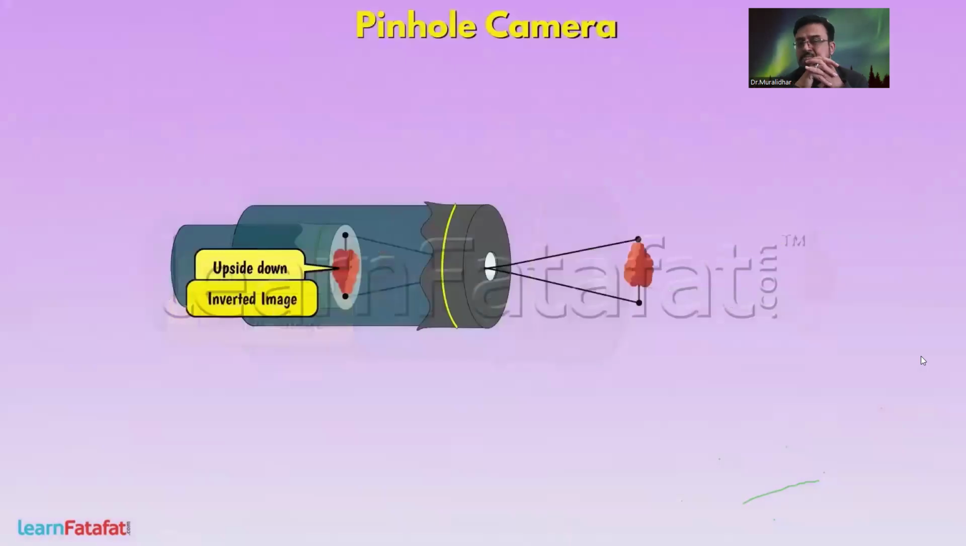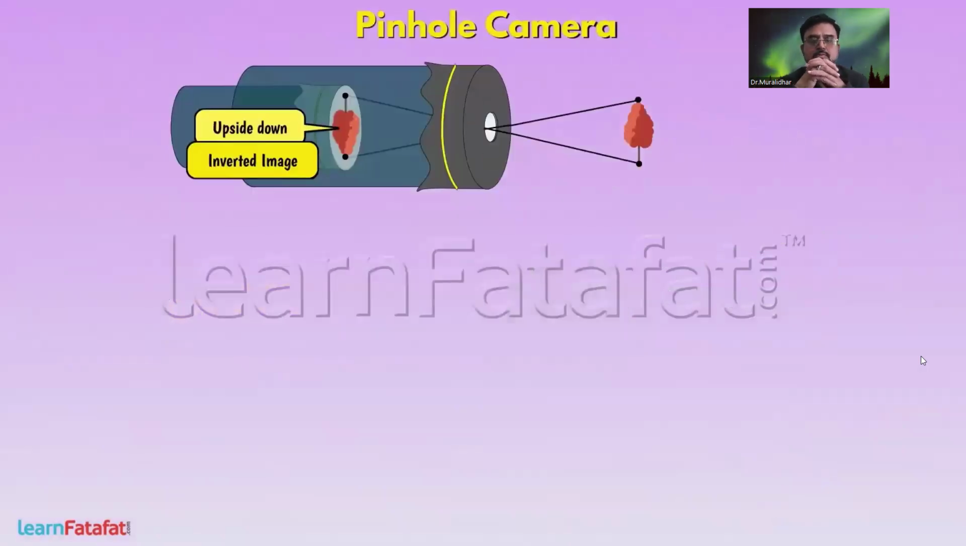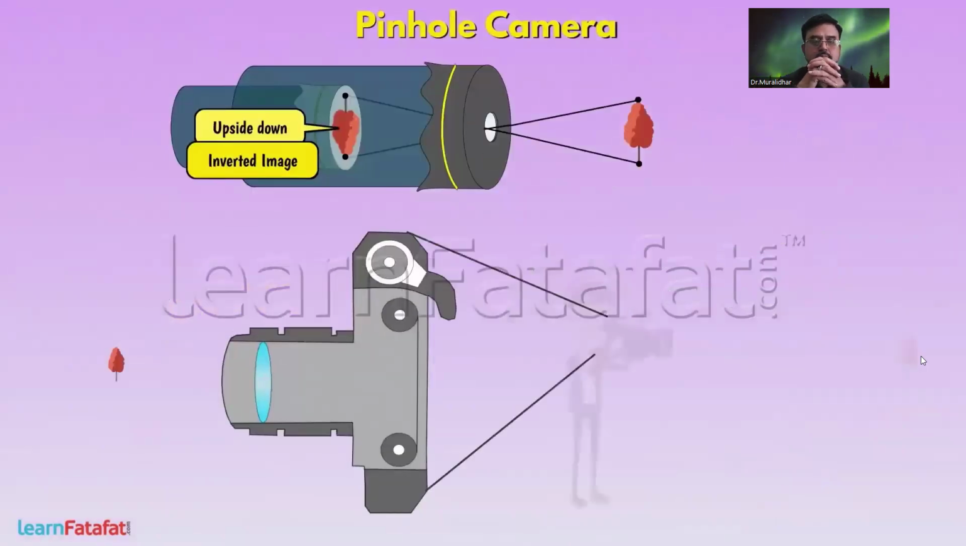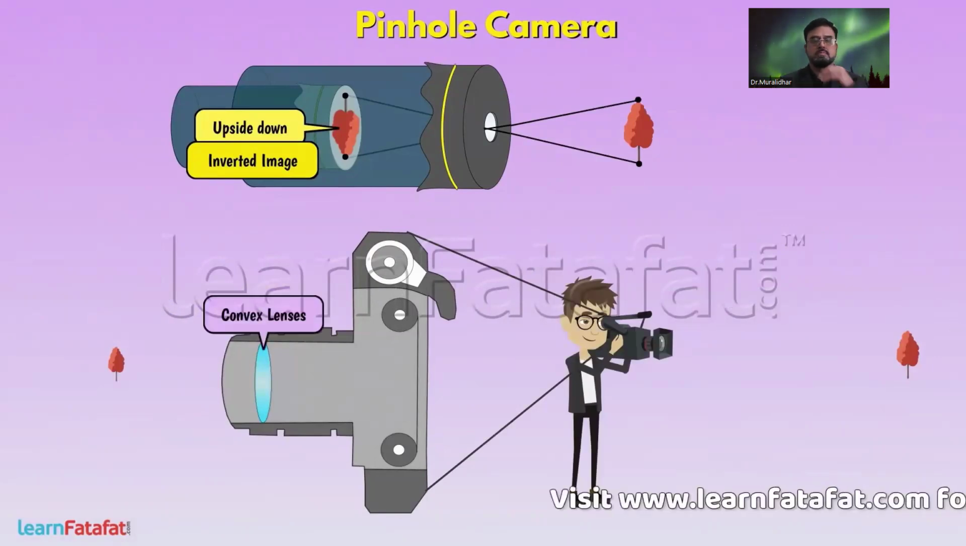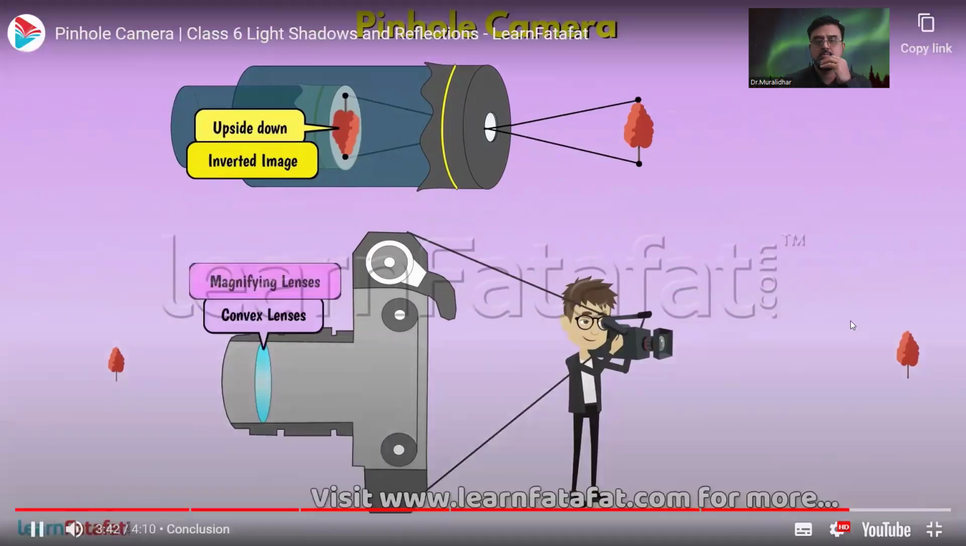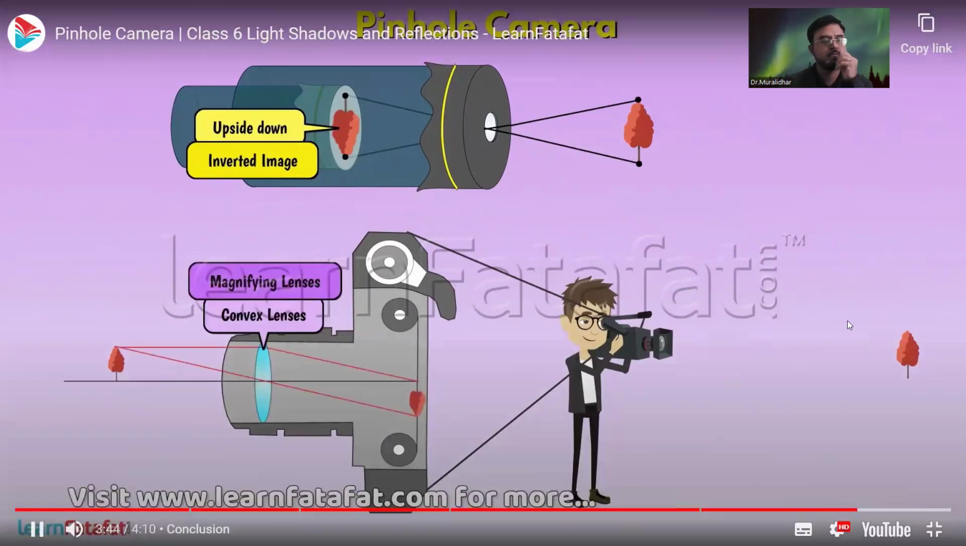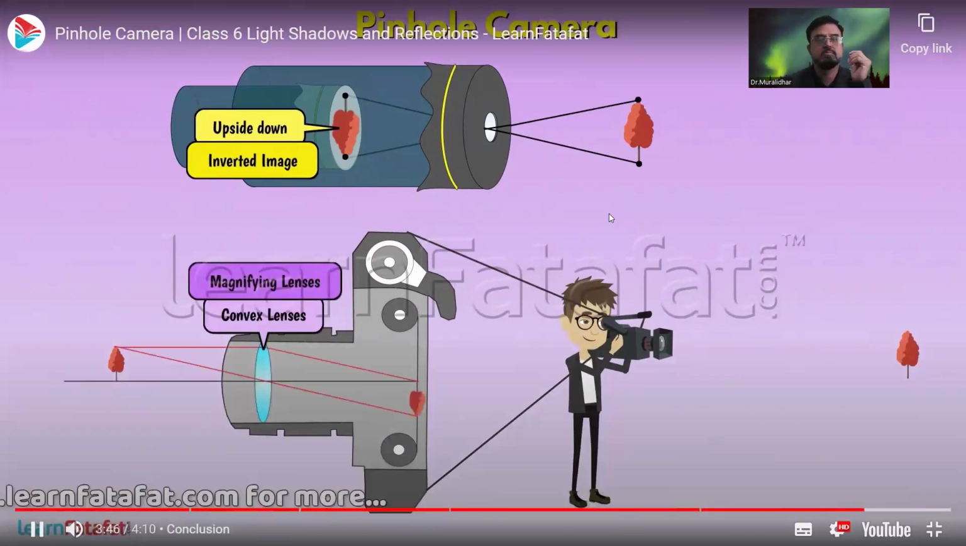The same principle is used for working of the camera that a photographer uses to capture pictures. However, these cameras make use of convex lenses, also called magnifying lenses, to form a much clearer image. I hope you have understood this topic very well.